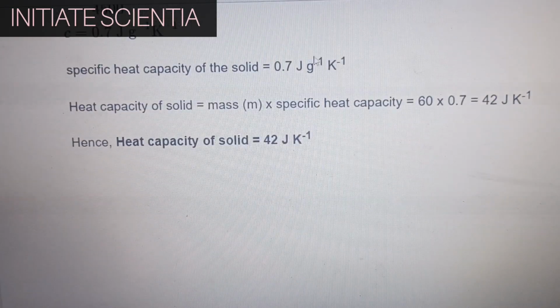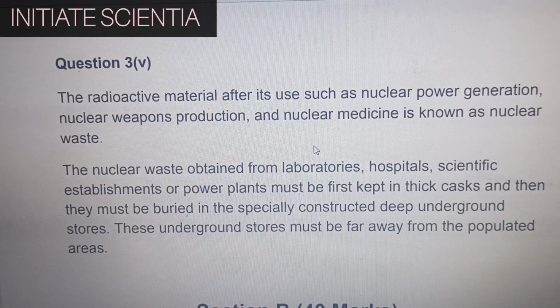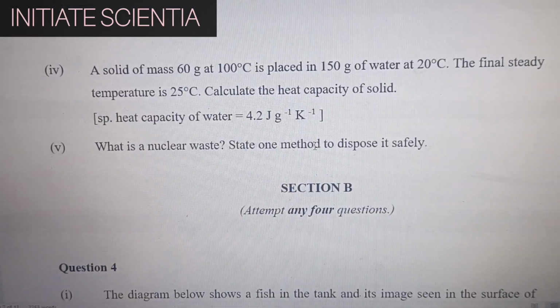Specific heat capacity of the solid is this. So, heat capacity of solid is equal to mass into specific heat capacity. That is 60 into 0.7, 42 joule per Kelvin. Hence, heat capacity of the solid is 42 joule per Kelvin.